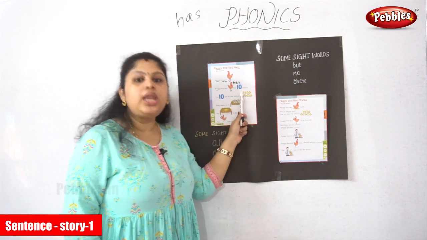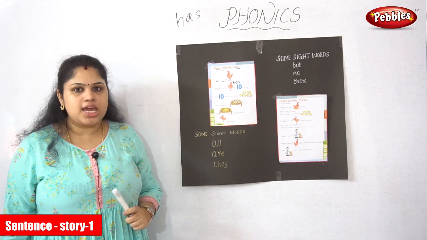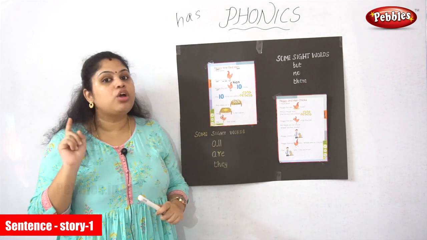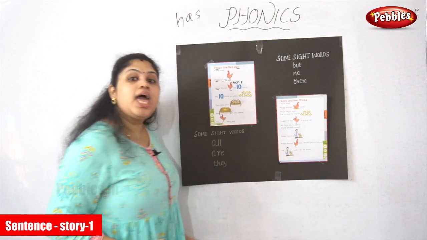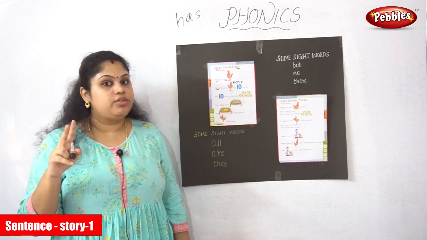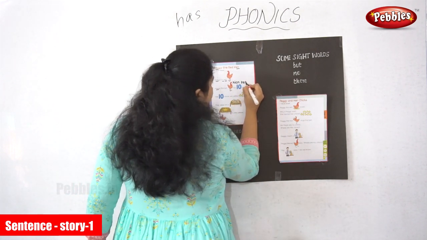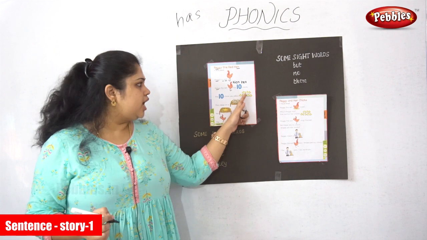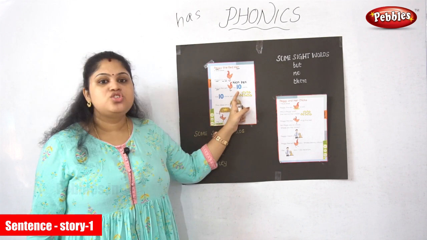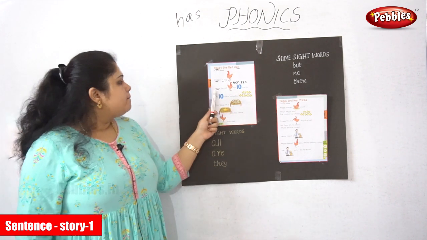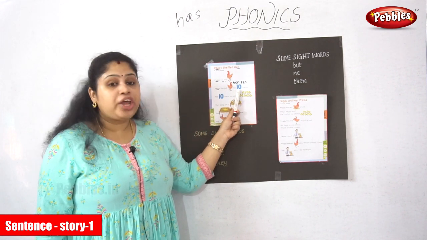What is the number they have given? 10, very good. Can anybody tell the spelling for 10? T. What sound are you getting? T, very good. N. What two-letter word have we seen? Hen. E-N, very good. T-E-N, 10. Chicks. C-H-I-C-K-S, chicks.